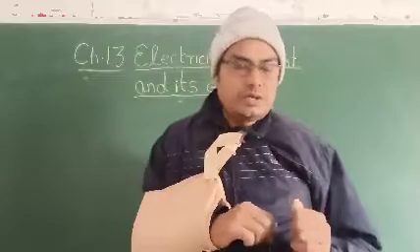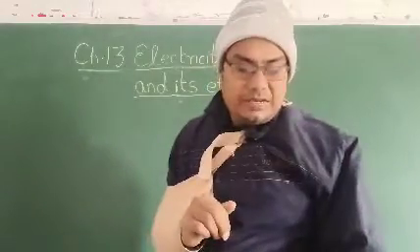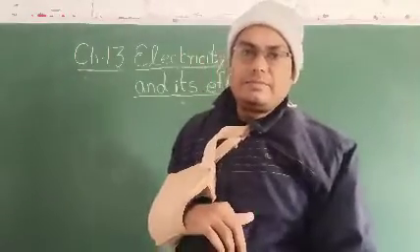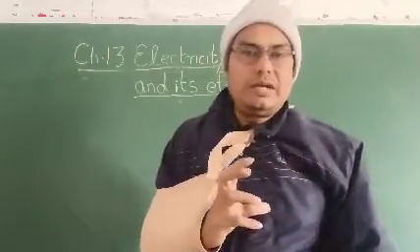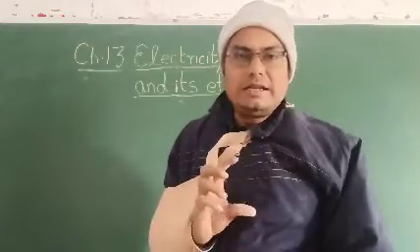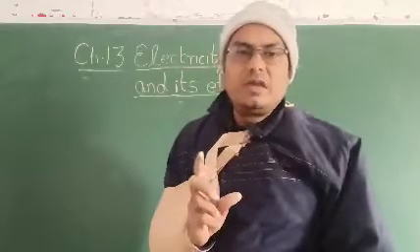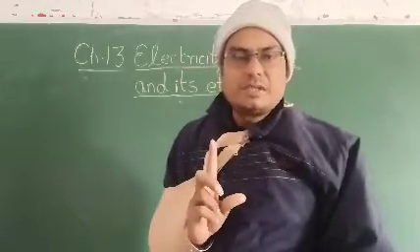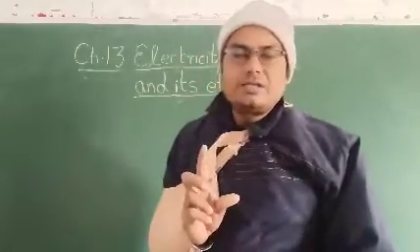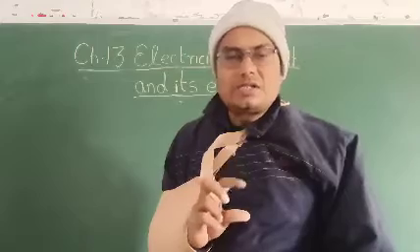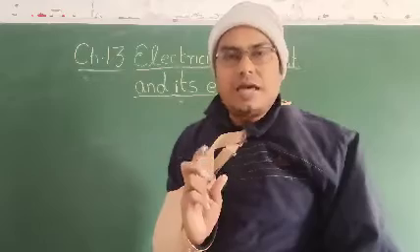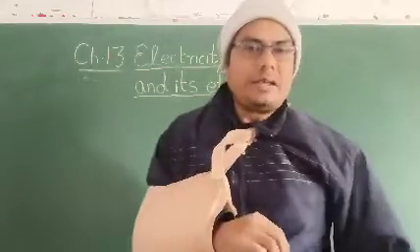Now, in order to pass an electric current to a circuit, students, there must be a device which acts as a source of electricity. There must be a device that contains electric charge, and when that device is joined with substances through which the electric current will pass, the current starts passing through the circuit and reaches the electric appliances and makes them work.